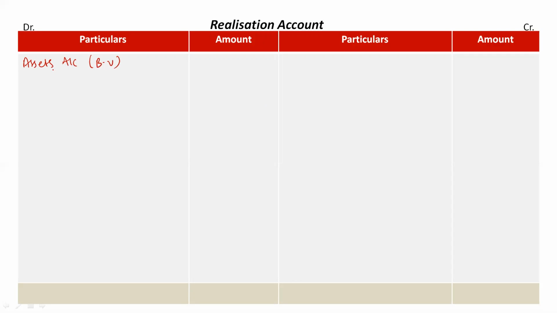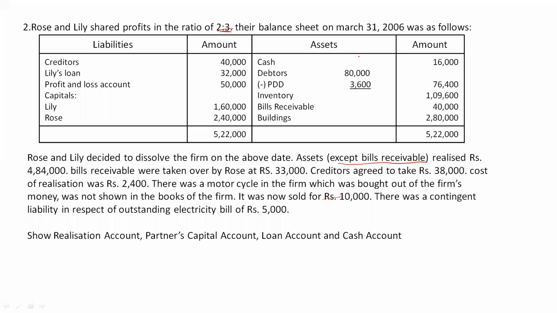Let us see what assets are given in the balance sheet. We have to remember that we cannot take cash or bank amount. Other than cash or bank, we should take all other assets. So leave cash. Then we have debtors, inventory, bills receivable, and building.